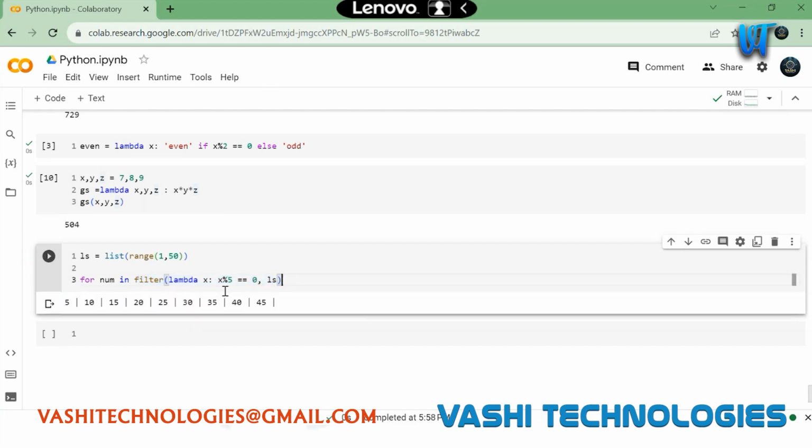So one more way to use this: our ultimate aim here is to take a list of items and create a new list which contains only multiples of 5 between 1 and 50. Since the end of the range is exclusive, it didn't consider 50. Now I made it 51, so it will consider 50 as well. If I print this now, you can see the initial list has numbers from 1 to 50. After applying this filter, it has filtered only items which are multiples of 5. Clear, right? This is how filter works.